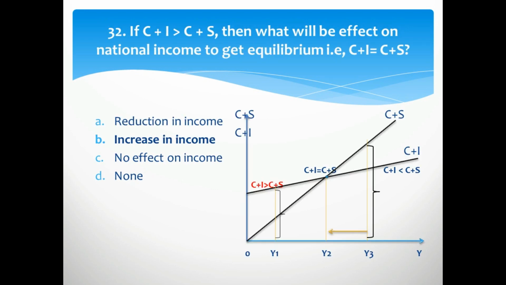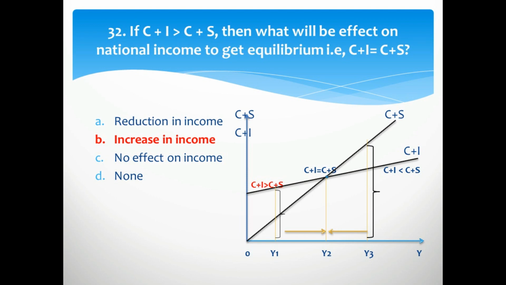32 question is, if C plus I is greater than C plus S, then what will be the effect on national income to get the equilibrium? That is C plus I should be equal to C plus S. Here you see C plus I stands for aggregate demand and C plus S stands for aggregate supply. So the right option is increase in income. Income will increase from Y1 to Y2 to get the equilibrium level, where C plus I is equal to C plus S.